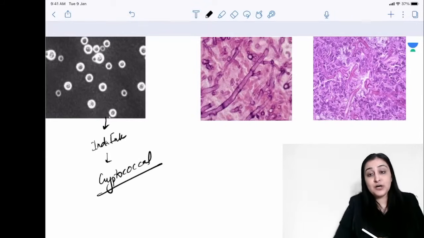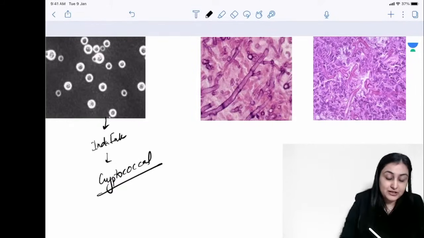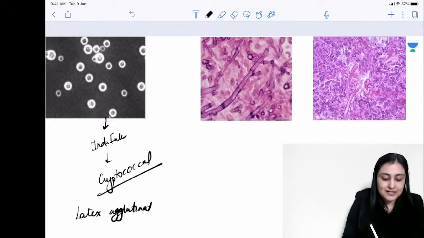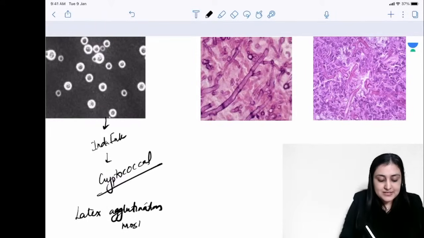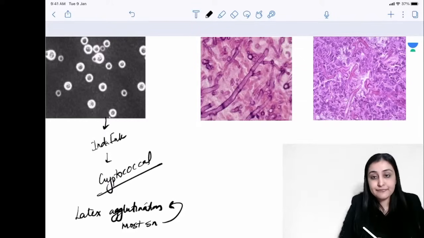HIV history will have been given, raised opening pressure will have been given. Remember, India ink staining, most important test though. This is important for exams, but most important in specific for the exam purpose is the latex agglutination test, right? So this is the card test or the CRAG test that you have. So this is latex agglutination card test for cryptococcal, which is the most sensitive for CSF.